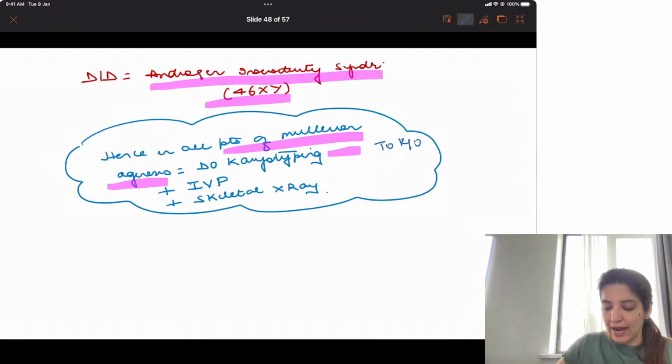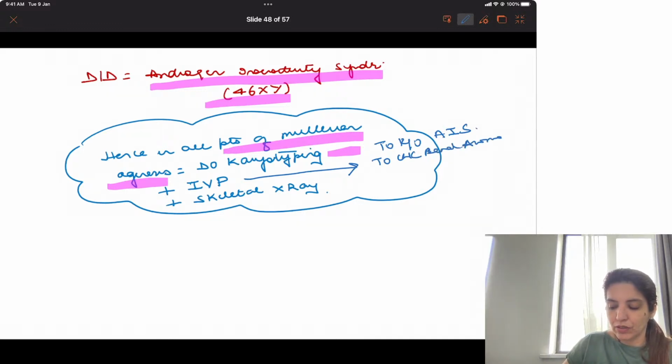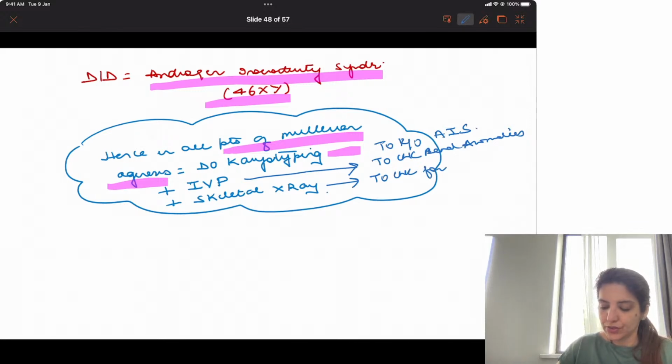To rule out androgen insensitivity syndrome. I should do IVP to check for renal anomalies, and I should do a skeletal X-ray to check for skeletal anomalies. So these are the investigations which you have to do whenever you get a patient of Mullerian agenesis.